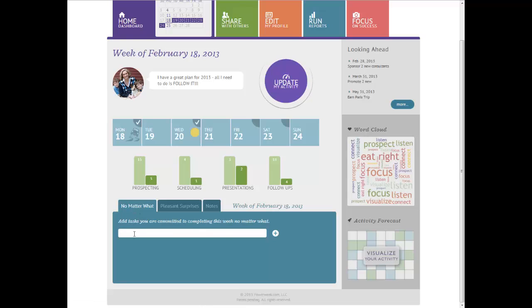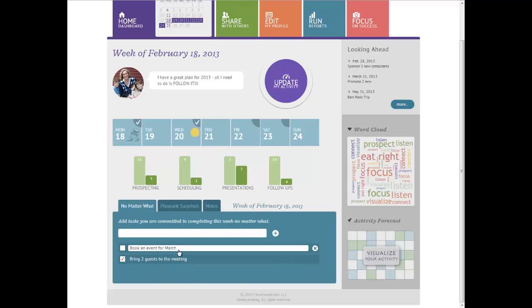And to add things to the list, you just click in the box and you just type something. So let's say maybe I want to make sure that I bring 2 guests to the meeting, and absolutely no matter what, I'm going to book an event for March, etc. Once you add things to your no matter what list and you complete them, you simply check them off.